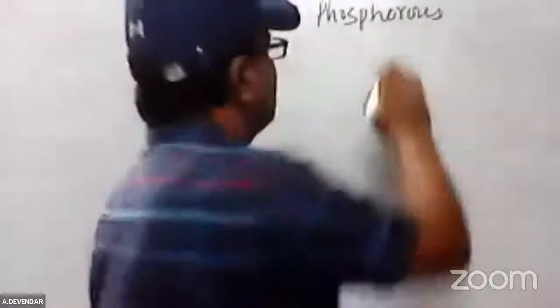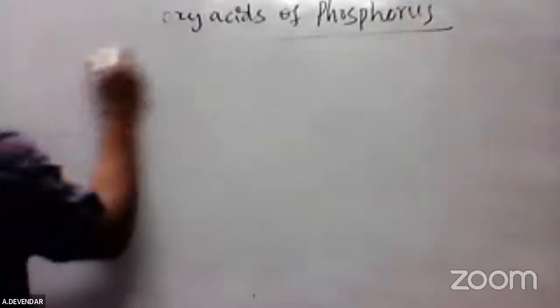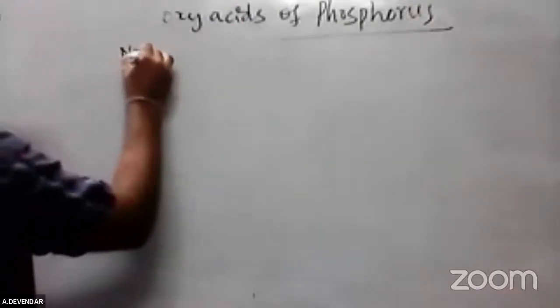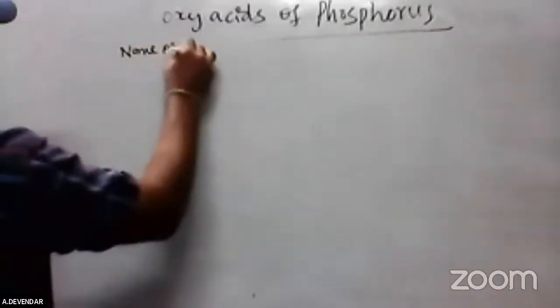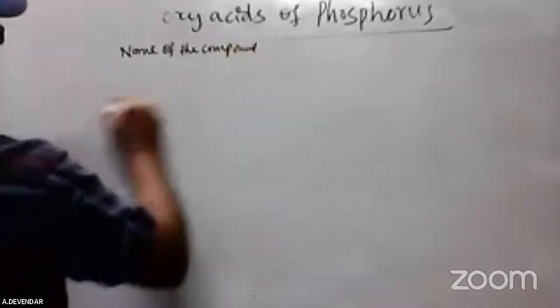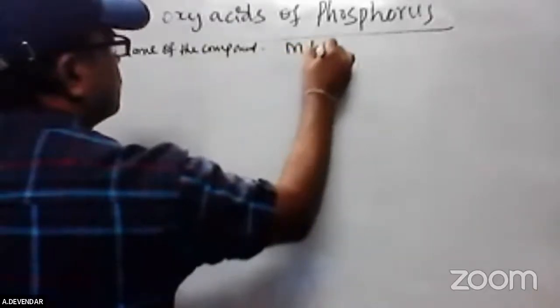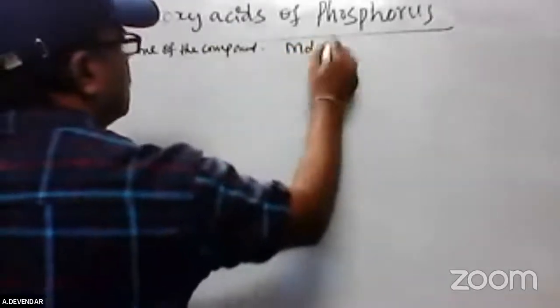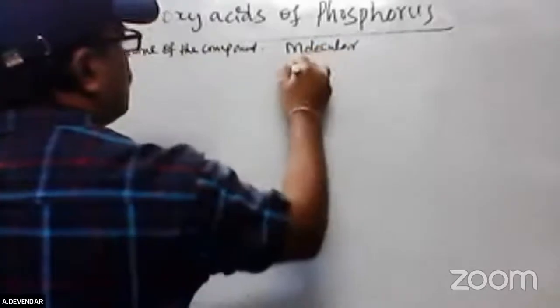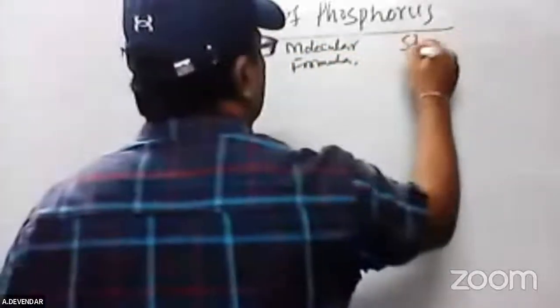Please write the name of the compound, molecular formula, and structural formula.